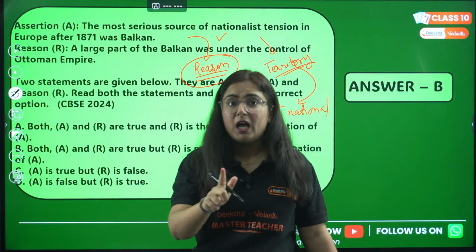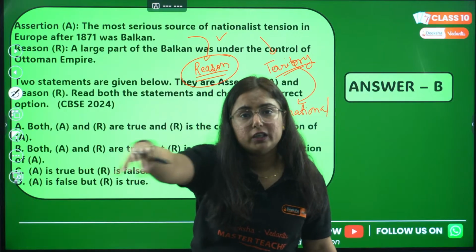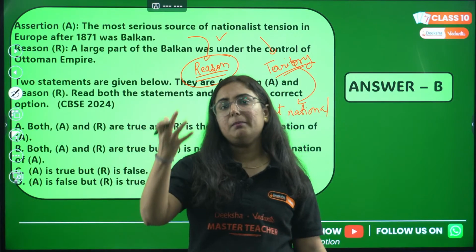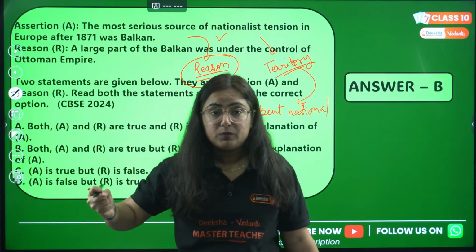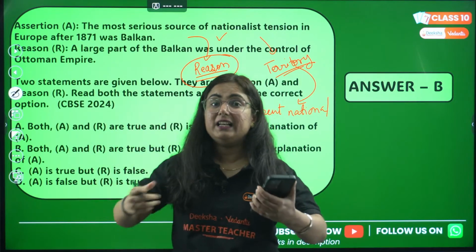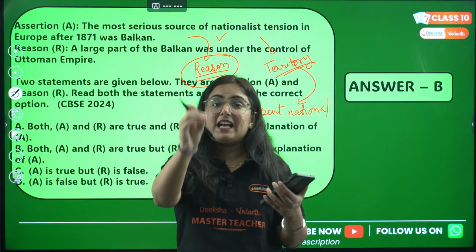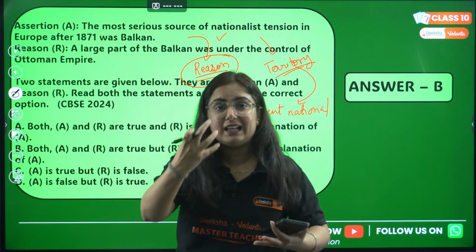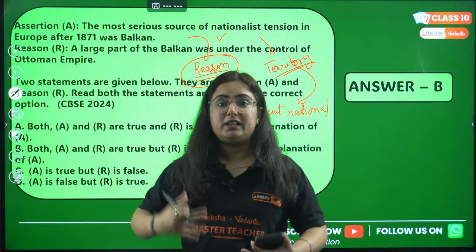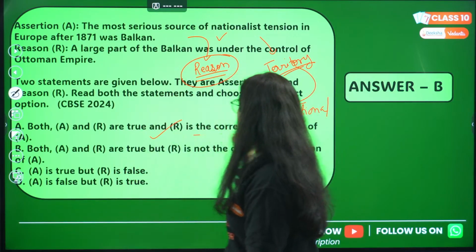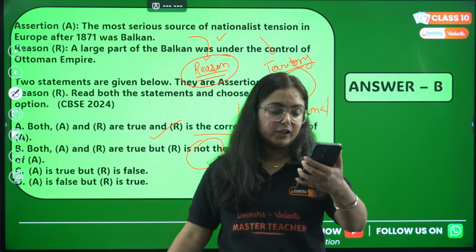Getting my point? If we talk about the 1870s, majority of Europe was having many of the European states with conservative rule. But what was the reason for the rise of tensions? The reason for the rise of tension was their countering attack on the territories, right? Everyone wanted more and more territory. So both A and R are true, but R is not the correct explanation of A. Hope this one is clear to you.